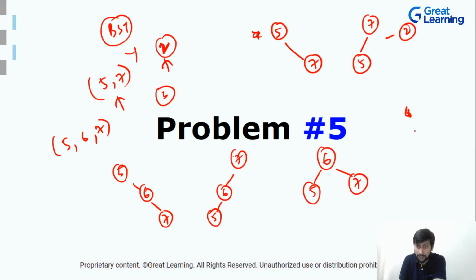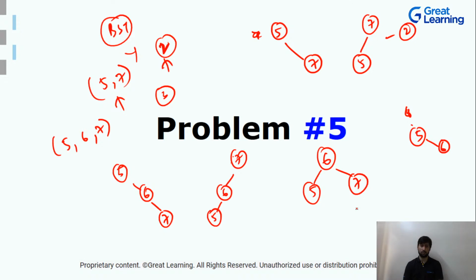What else can be there? If you have a 5, then you can have a 6 over here, and what else can be there, guys? Can you think of any other BST that can be formed quickly? Is there any other way to form a BST with these nodes?